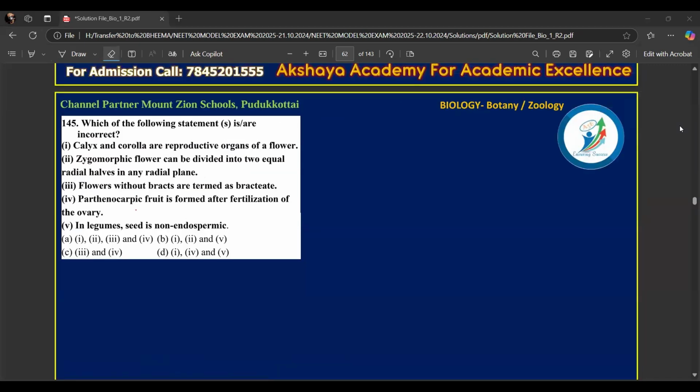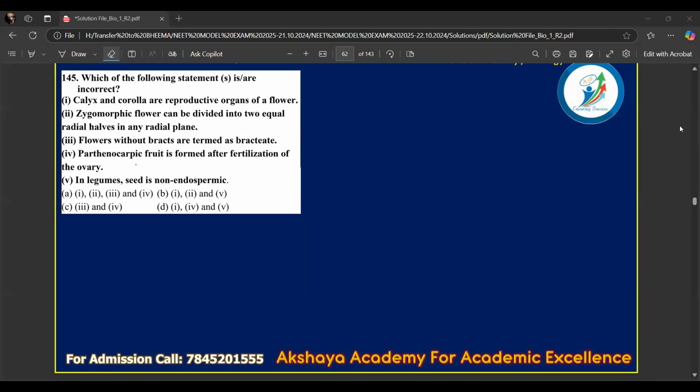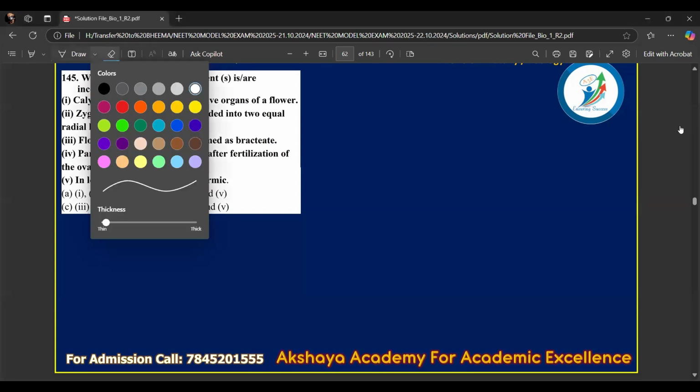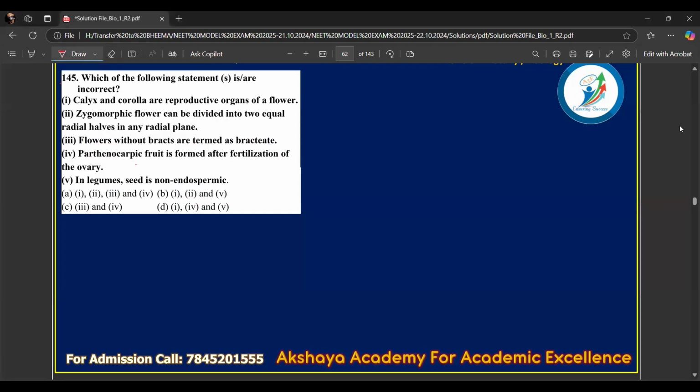Then question number 145. Let's read the statements and see which of the options are correct. You have 5 options. Calyx and corolla are reproductive organs of flower. They are not the reproductive organs. They are associated organs, or you can say that they are helpful, but not reproductive. Calyx, which is sepal, protects the flower during the early bud stage. Corolla is important for attracting the pollinators.